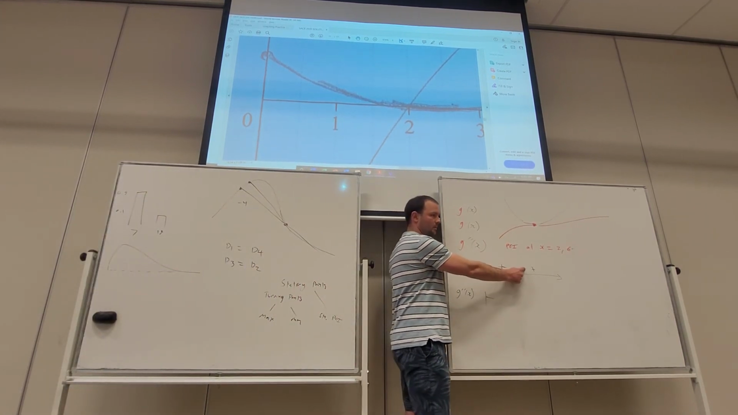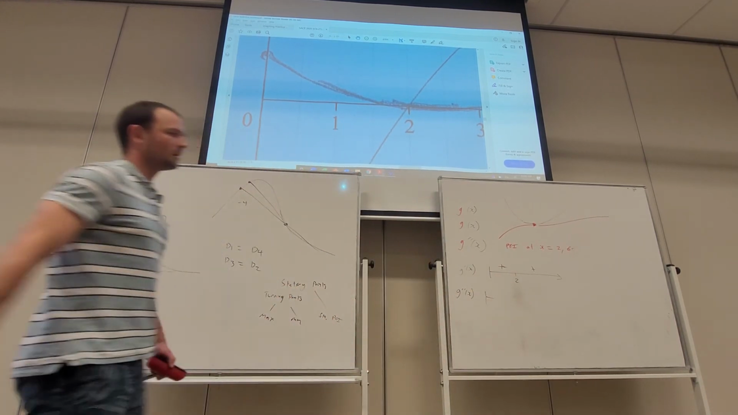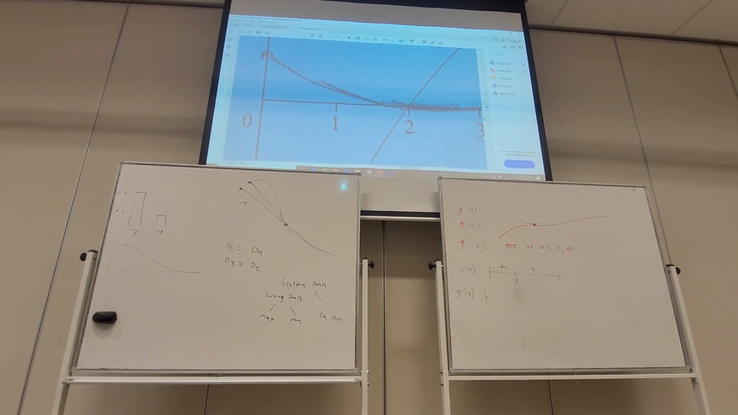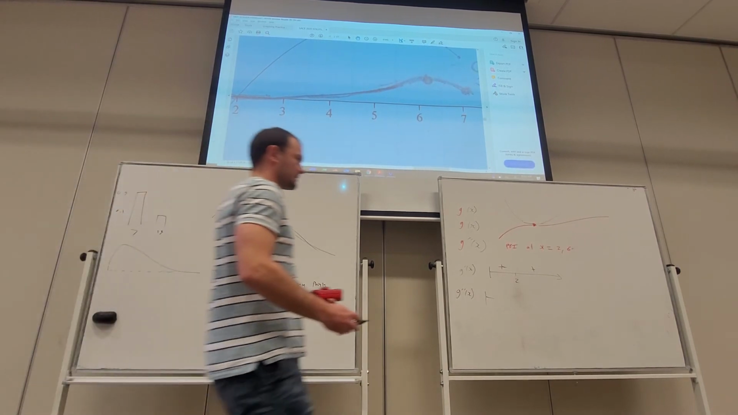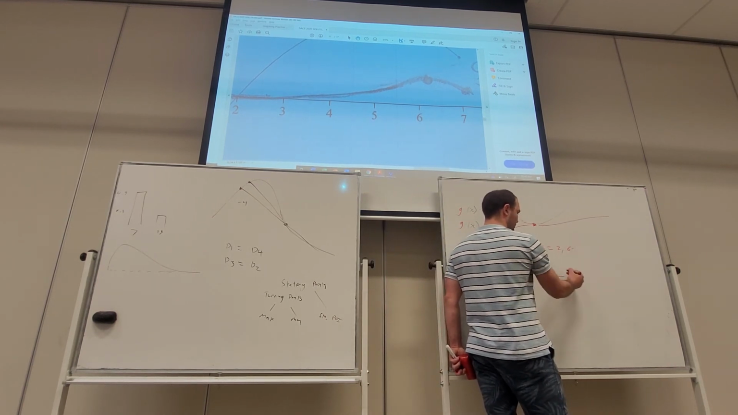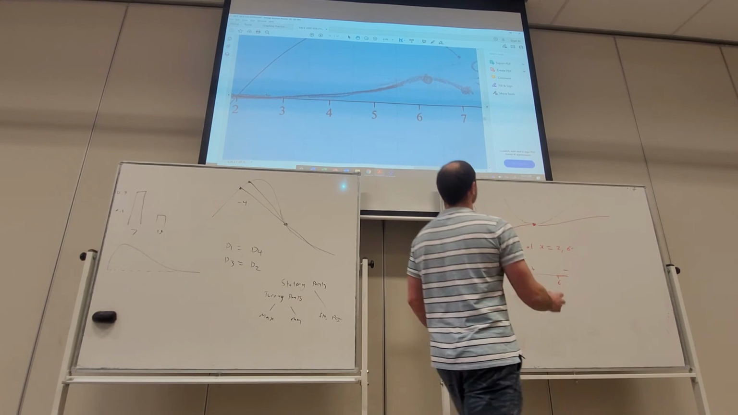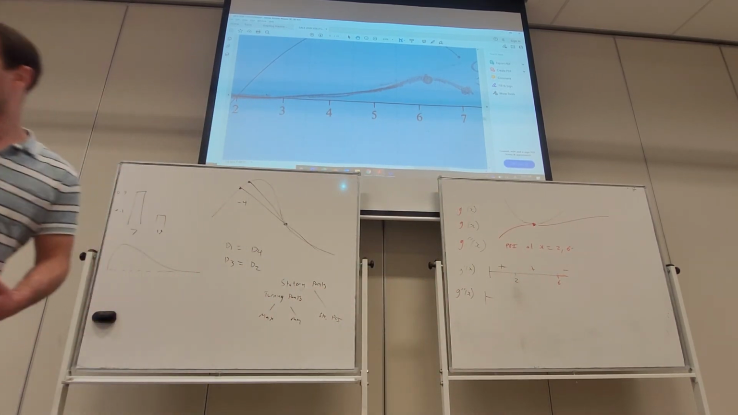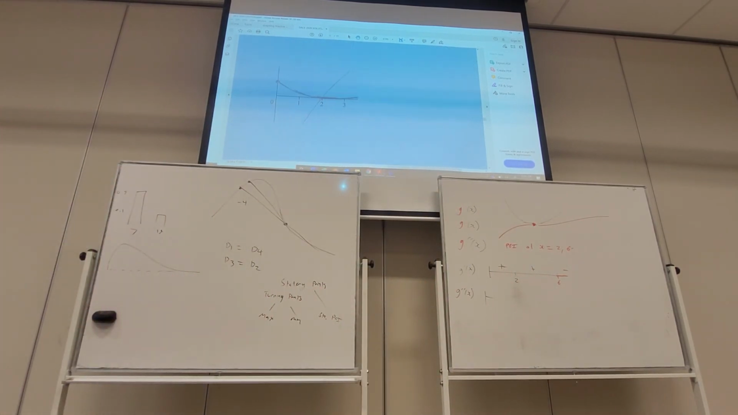It maintains positive slope. I didn't include this in the sign diagram over here, but we're told we have a point of inflection at x is 6. So that's here. That's another point of inflection, and the slope changes from positive to negative at that point. We can see that on the original graph.